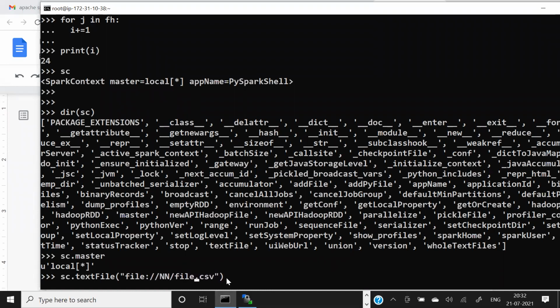My local file location is /etc/passwd, and because this is a local file, we normally write three slashes in the local file path because we don't have any IP here. So this is how we do it. And this file we are just going to store, let's say, in a variable called user.